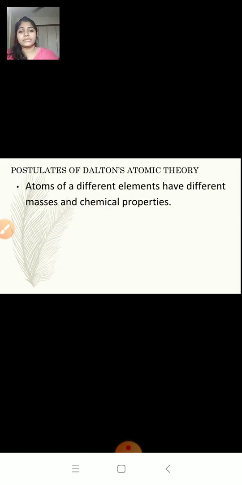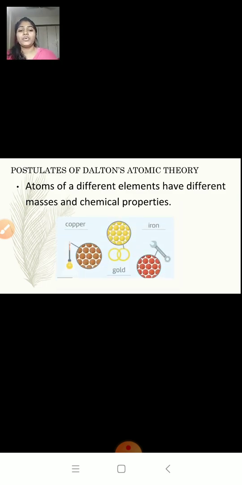The next postulate, atoms of different elements have different masses and chemical properties. So here I have two elements. I have copper and gold. They both are different elements. Gold is made up of gold atoms and copper is made up of copper atoms. So the atoms of copper and atoms of gold, they will have different mass and chemical properties. It will not be same. Okay, so different elements have different mass and chemical properties.